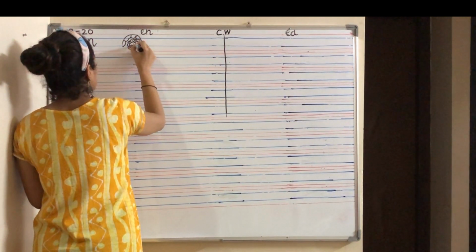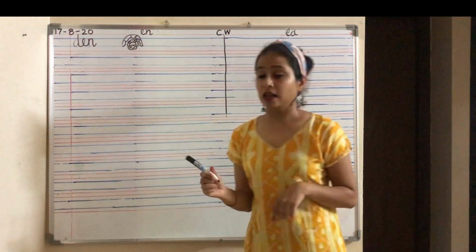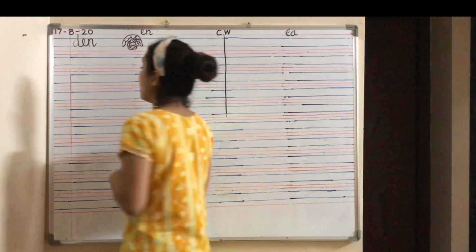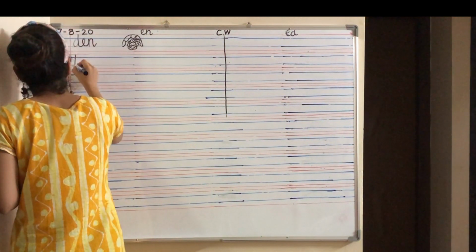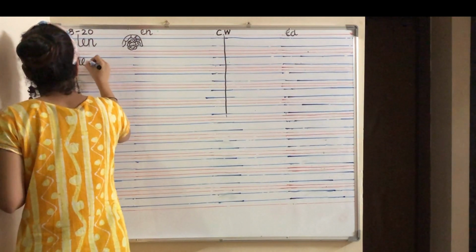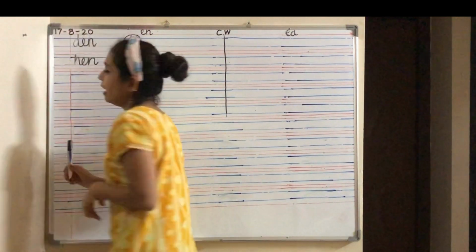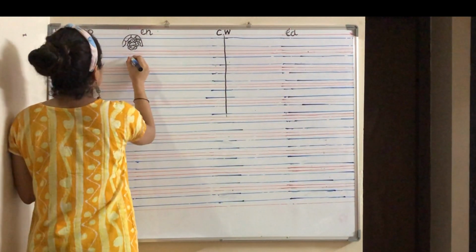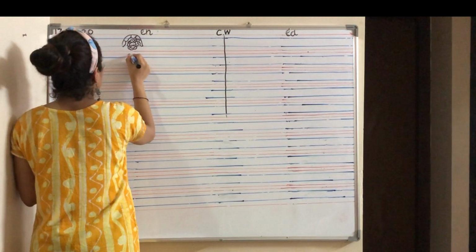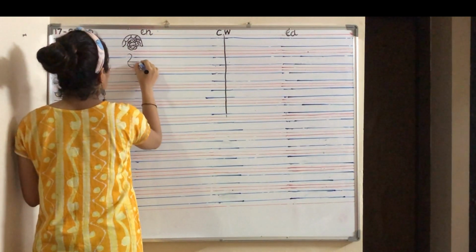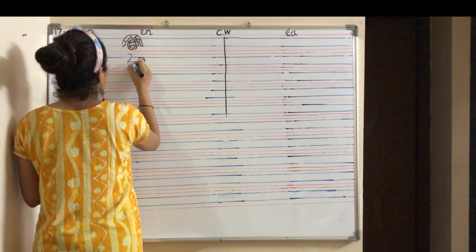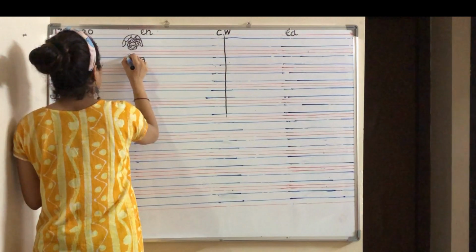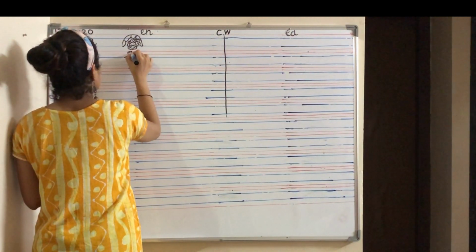Lion is the king of the jungle. Den. Now after den, you write the word hen. Come on, write H-E-N, hen. Now let's draw the picture of the hen. You have to write number 2, then draw the tail, legs, eyes, beak. Hen.